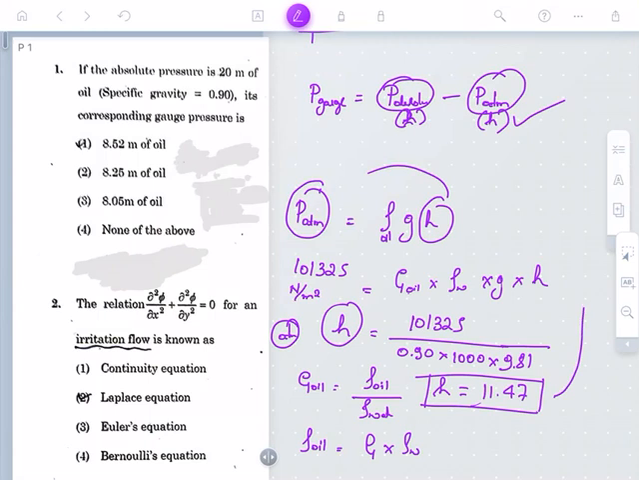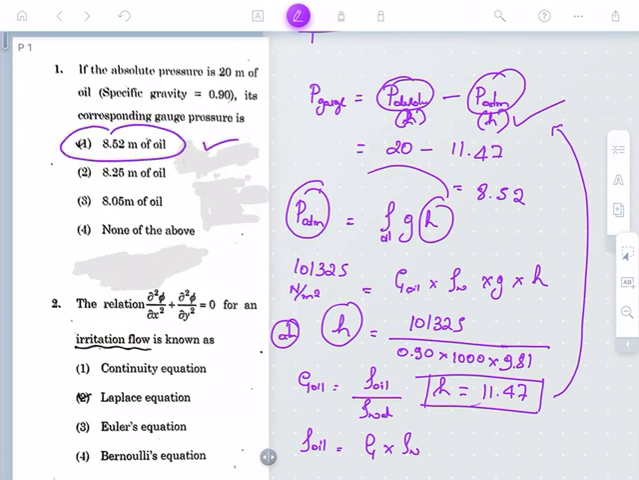I am going to substitute this value here. P gauge is equal to 20 meter minus the atmospheric pressure head, which is 11.47. If you substitute this, you will get the answer 8.52, so the gauge pressure is equal to 8.52 meter of oil. This is the right answer for the question. I hope everyone has done this question. This is the easiest question, from basic fluid mechanics.